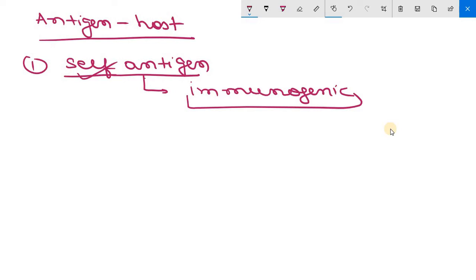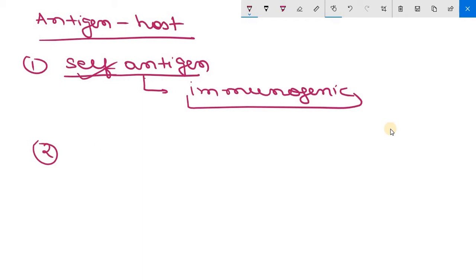Clear? The host immune system does not react to its own antigen, due to a mechanism known as immunological tolerance, which we will discuss in a different video. It is because of immunological tolerance that host antigen is not immunogenic. However, in certain conditions, self antigens are biologically altered, as in cancer cells, and can become immunogenic, but that is in some disorders, not usual.